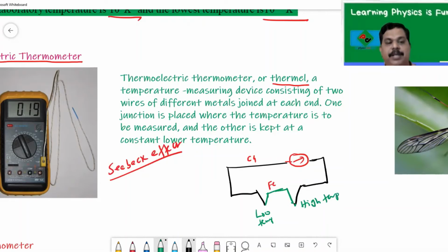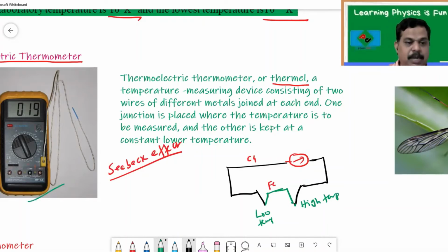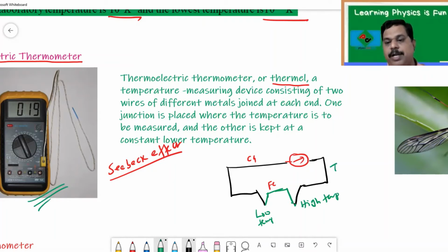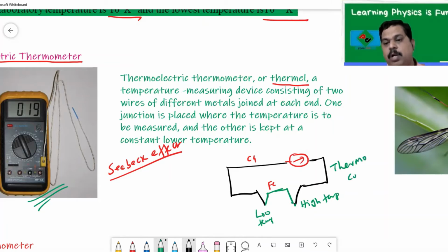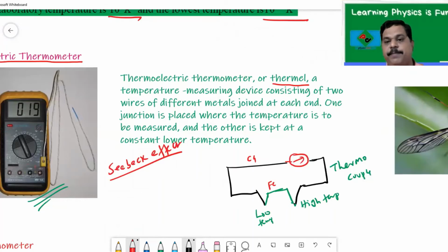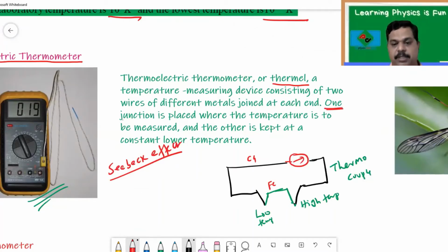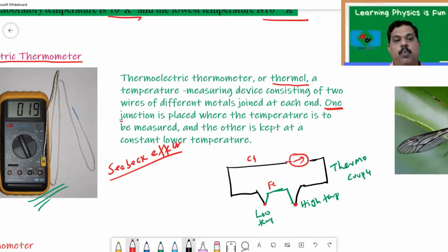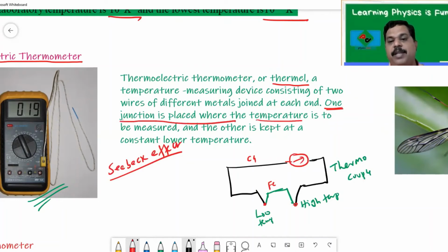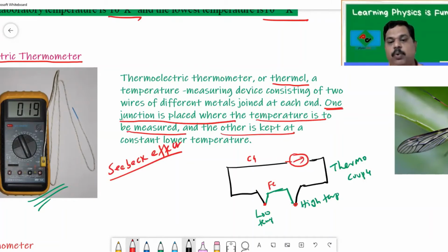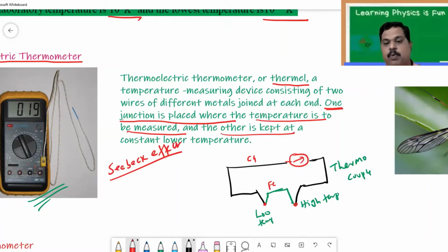Now, how do you measure the temperature? See, actually, this thermoelectric thermometer contains a thermocouple. Couple means two metals. Now, how do you measure the temperature? See, it is given: one junction, cold junction, hot junction. One junction is placed where the temperature is to be measured, and the other is kept at a constant low temperature. Now see, one junction is always made at low temperature.